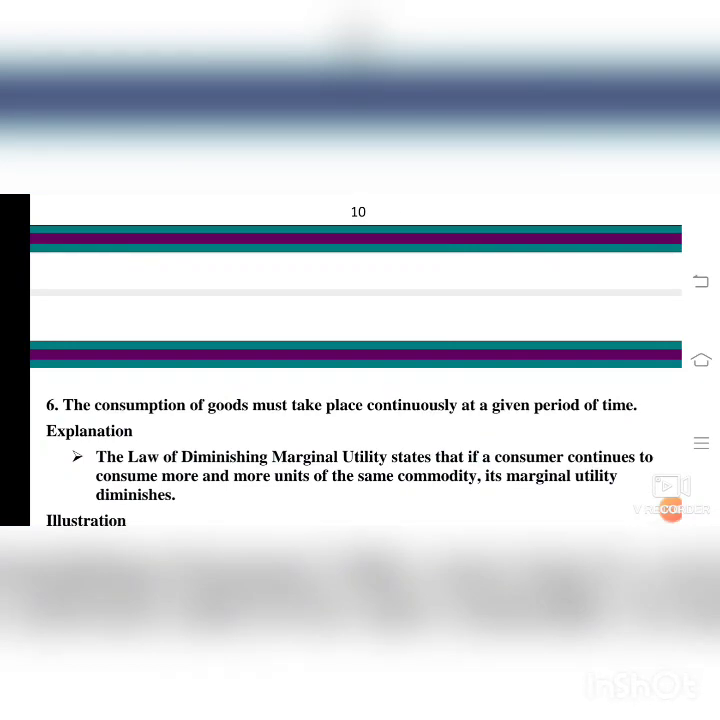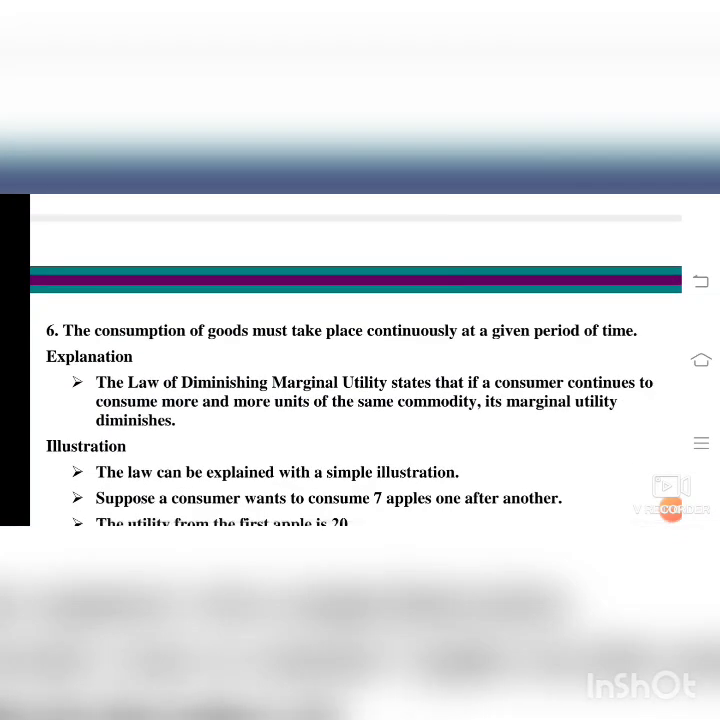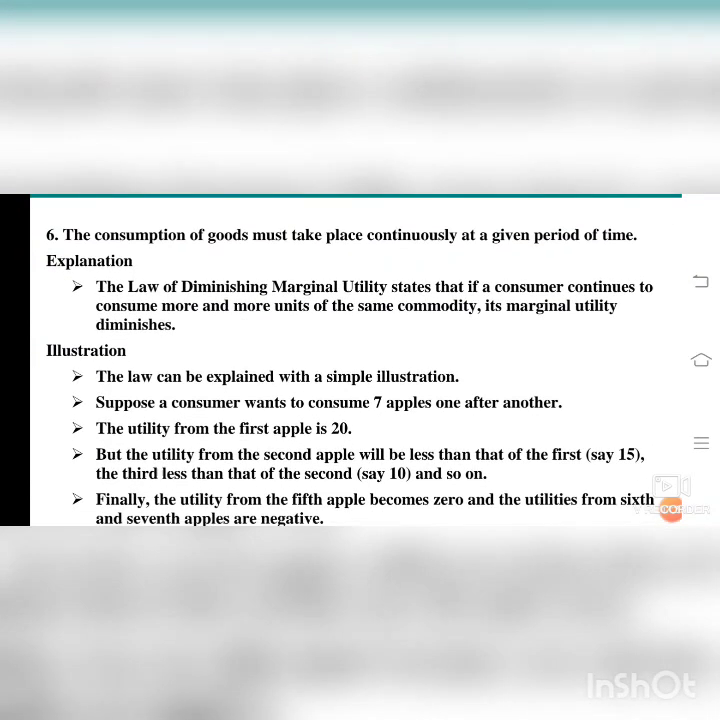Next point. The consumption of goods must take place continuously at a given period. There should not be any break in the production. Then only the demand will go on properly and the supply will be proper. The consumer will get the product properly. For example, if there is a break in the newspaper on a particular day, what will happen? The consumer will get hesitated. He misses the newspaper and there will be a hesitation in his work.